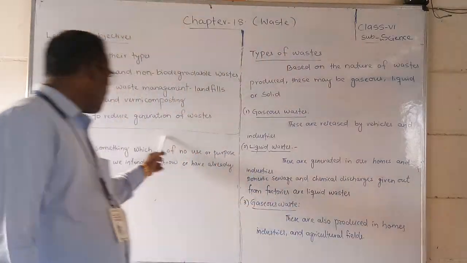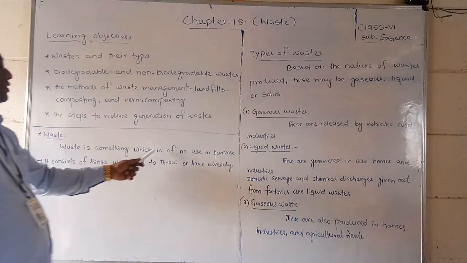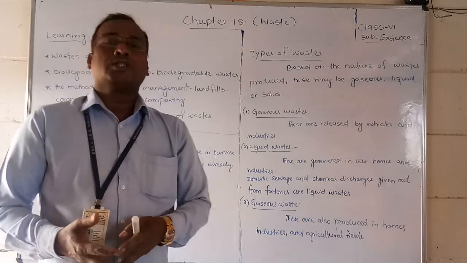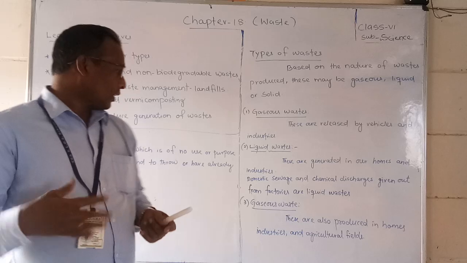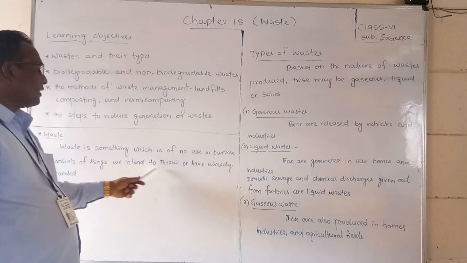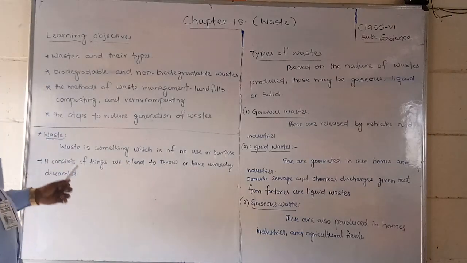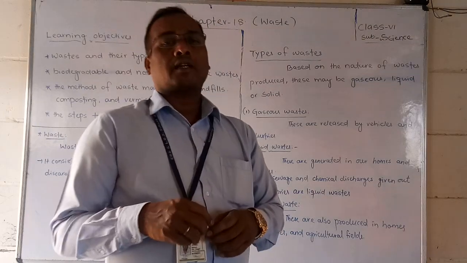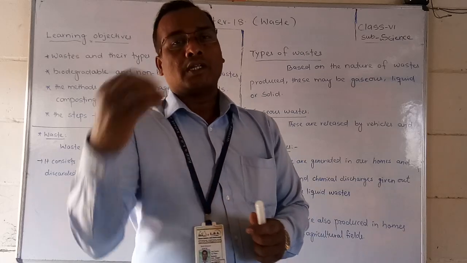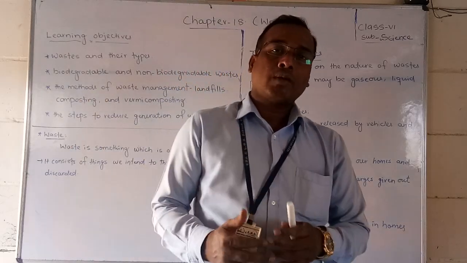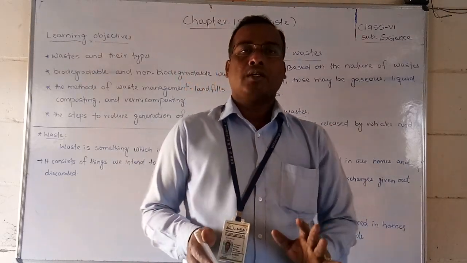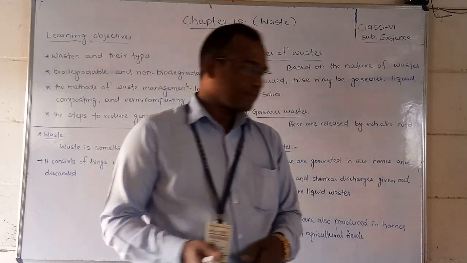First of all, we will discuss what waste is. Waste is something which has no use or purpose. It consists of things which are intended to be thrown away or have already been discarded. Suppose banana peels: we do not eat bananas with the peel, so we remove the peel outside and throw it. Similarly, orange or vegetable peels, so many things which we generally do not eat, are called waste.